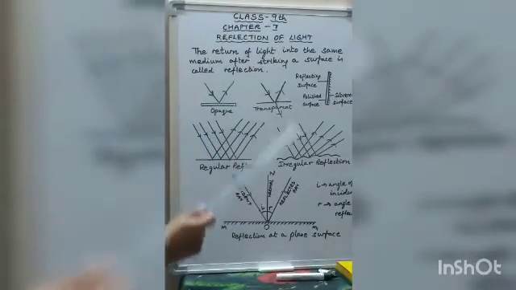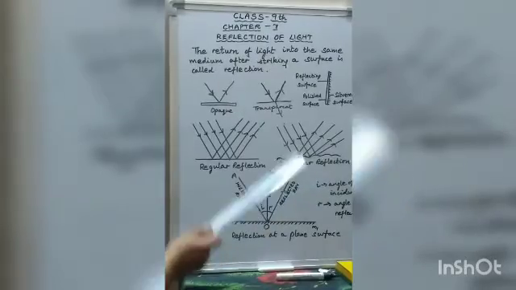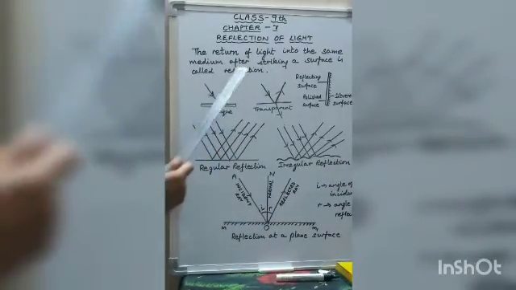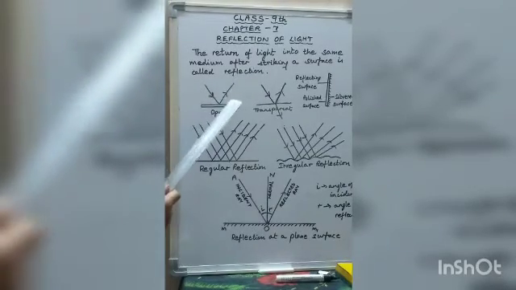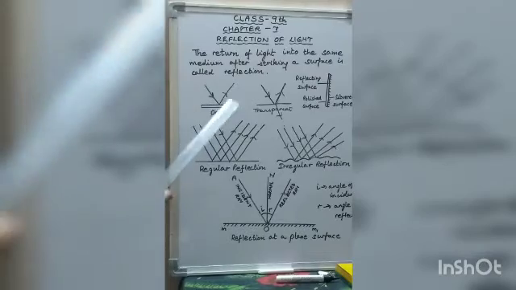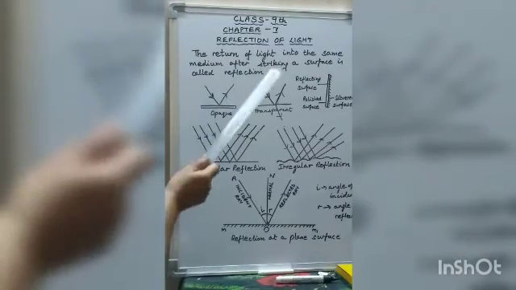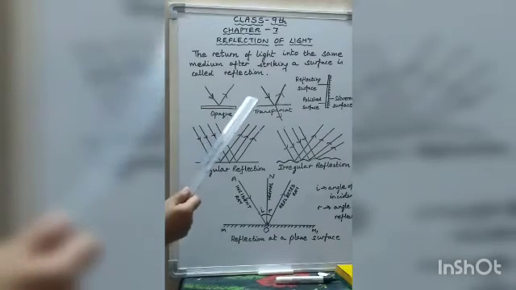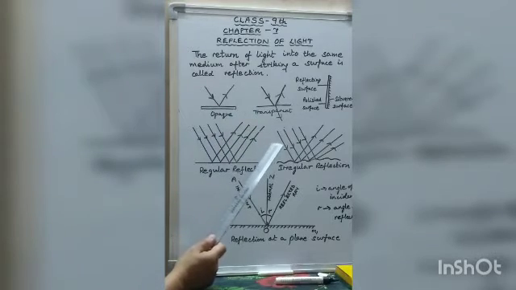You know children, in junior classes you all have done this. What do you mean by reflection of light? The bouncing back of light or the return of light into the same medium after striking a surface is called reflection. You know children, glass, wood, paper, oil, water, these all are mediums.